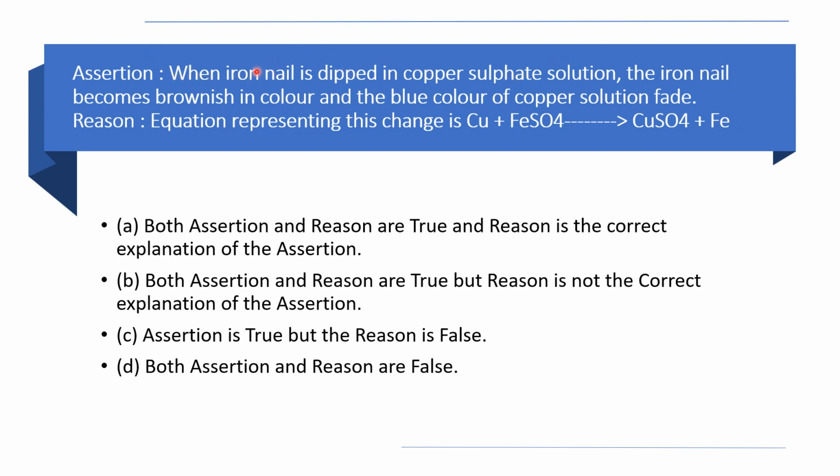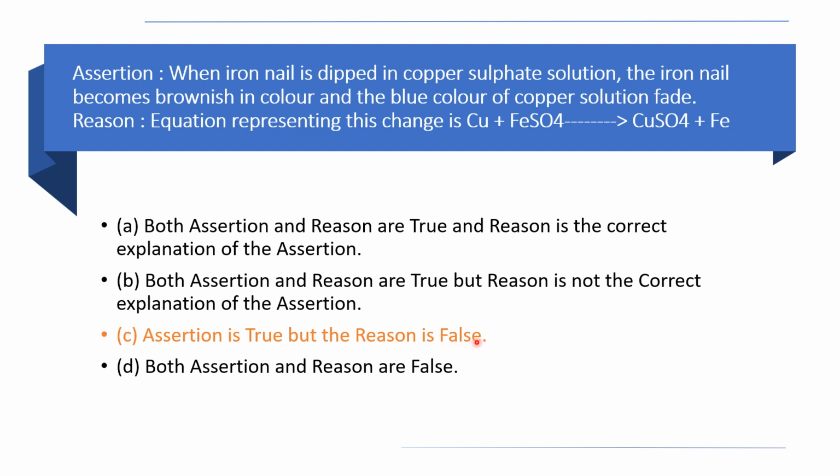So that means Fe plus CuSO4 will be in the reactant side, both iron nail and copper sulfate. So here it is copper and iron sulfate. So the equation is wrong. So the reason is wrong. So what will be your option? The option is assertion is true, but the reason is false.